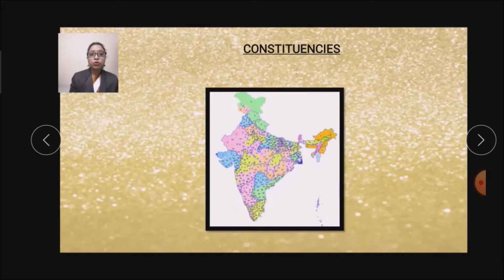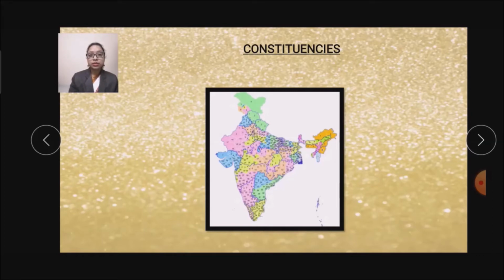So the strength of Lok Sabha is 552 members, of which 530 members represent the states. That means 530 members are elected by the states, and 20 members represent the union territories of our country India, and 2 members represent the Anglo-Indian community. These 2 members representing the Anglo-Indian community are nominated by the president.